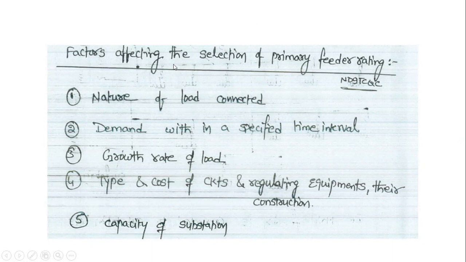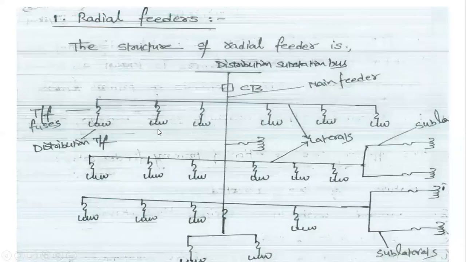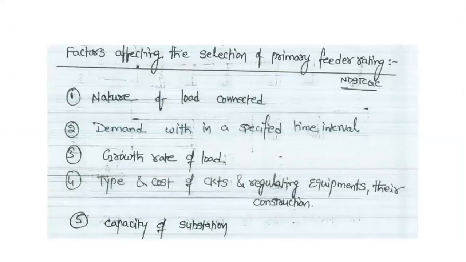These are the factors for the selection of primary feeders. First, which type of load is there, how much load growth and demand there will be, what the type and cost of the circuits are, and what the capacity of the system is. All of that will be observed for the selection of primary feeders.